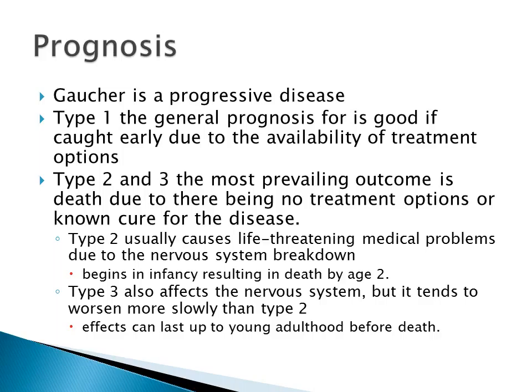Type 2 usually causes life-threatening medical problems due to the nervous system breakdown, which begins in infancy, resulting in death by age 2. Type 3 also affects the central nervous system but progresses more slowly than type 2, and the effects can last to young adulthood or early adulthood before death.